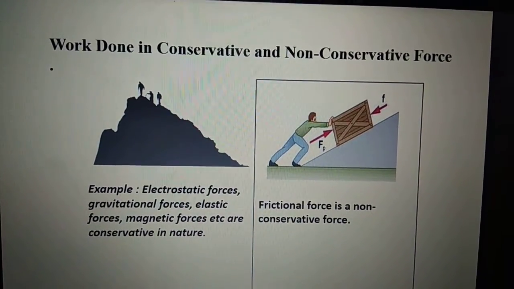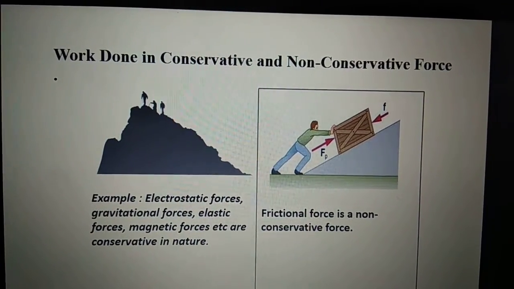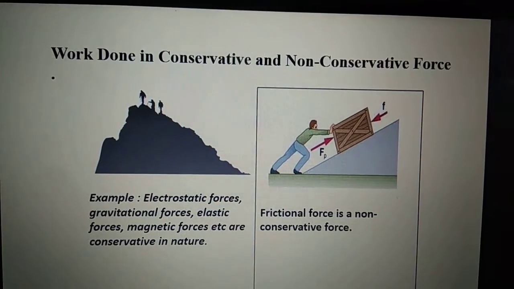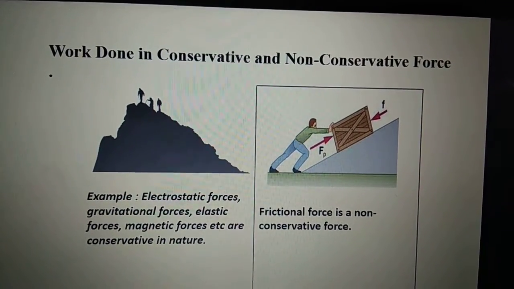So there are certain forces which will always do conservative work. Examples are electrostatic forces, gravitational forces, elastic forces and magnetic forces, which are some examples of conservative forces.